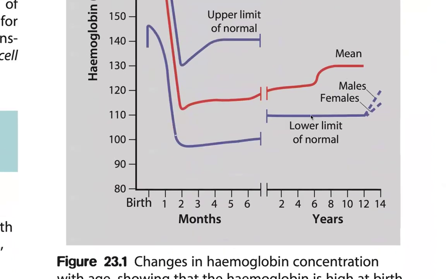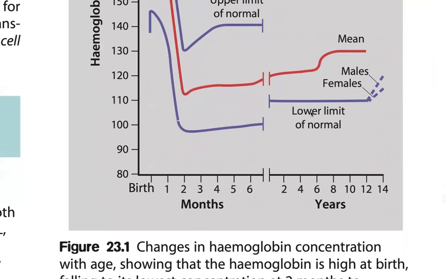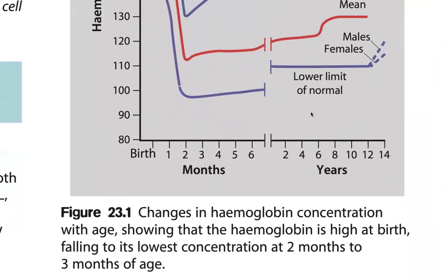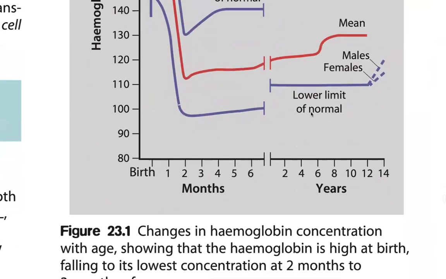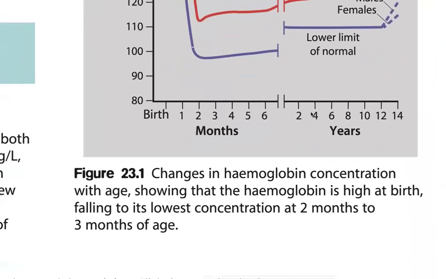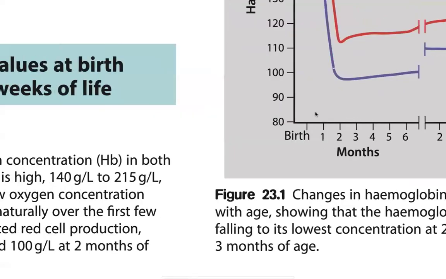Within the first weeks the hemoglobin gradually falls to its lowest level at 2 to 3 months, and then it normalizes. Lower limits of normal are also given, and upper limits are also given, in grams per liter of hemoglobin concentration.